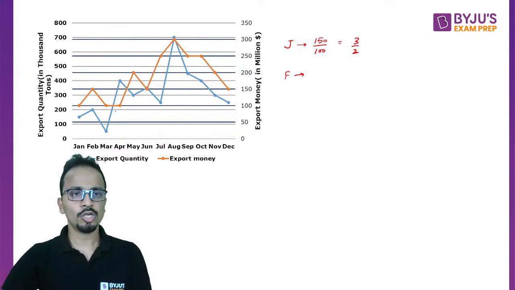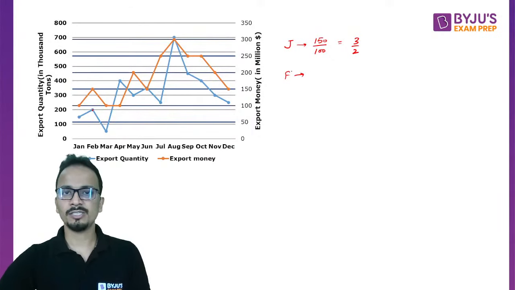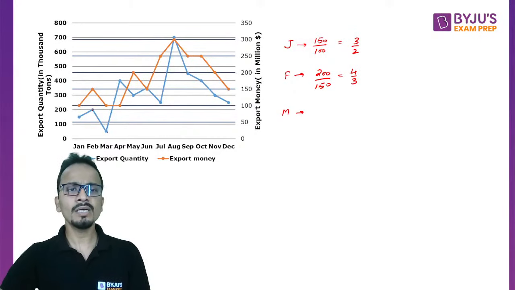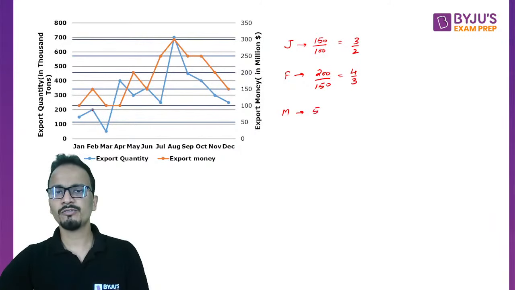Okay, so 200 divided by 150, I can write it as 4 upon 3. So please keep writing the values with me one by one. Now for March, it is 50 divided by 100. 50 upon 100, which is 1 upon 2.